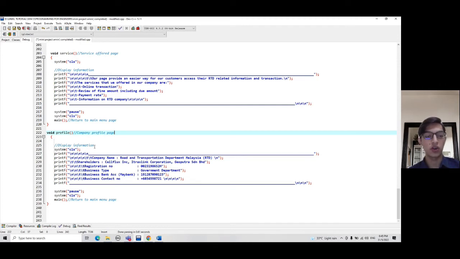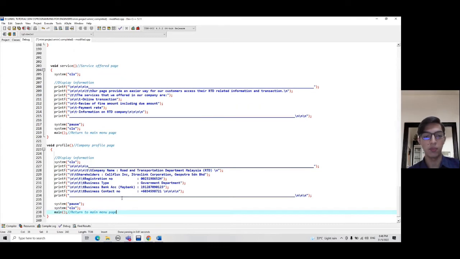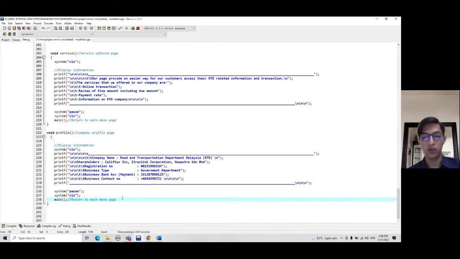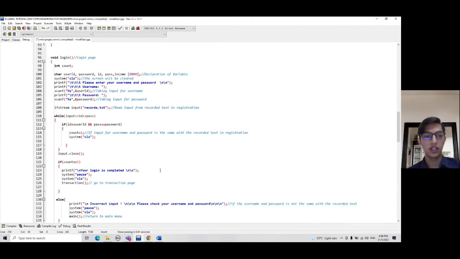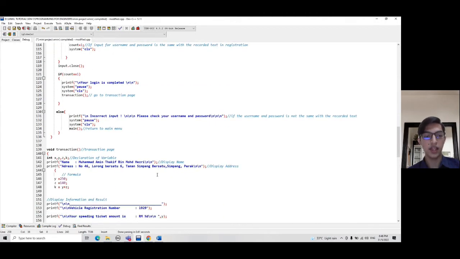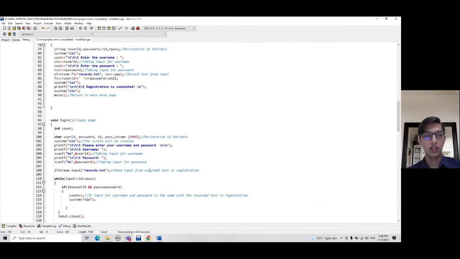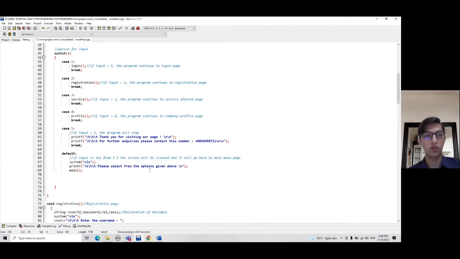So if you choose that option, you will be displayed this information about our company, and then when you finish reading, you can press any key to continue. So when you press any key, the screen will be reset and you will be returned to the main menu page. So that's all for my explanation to this program. So I will do a little simulation for case number 1 until case number 4.